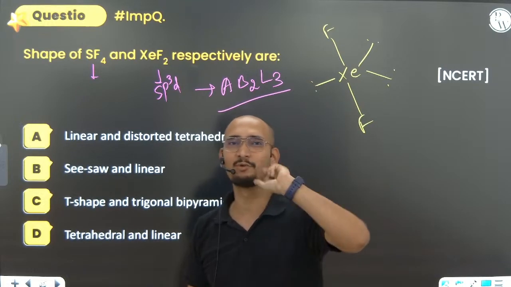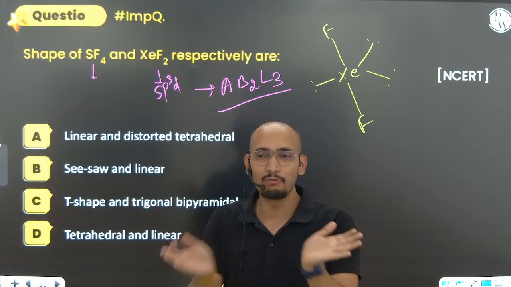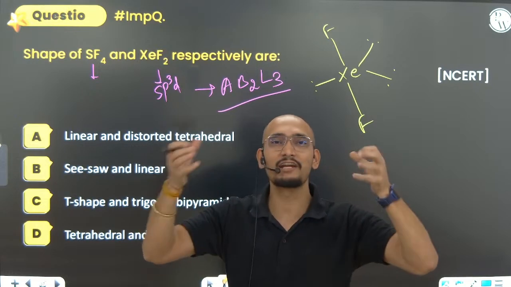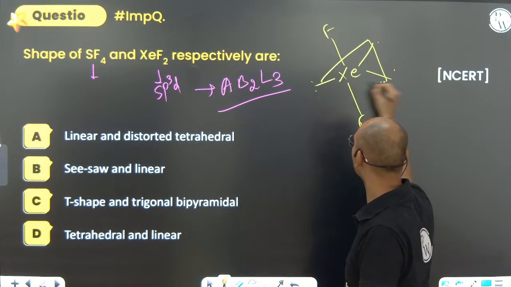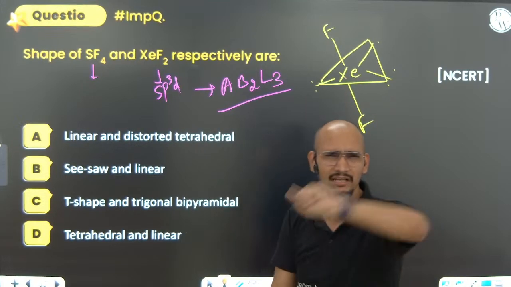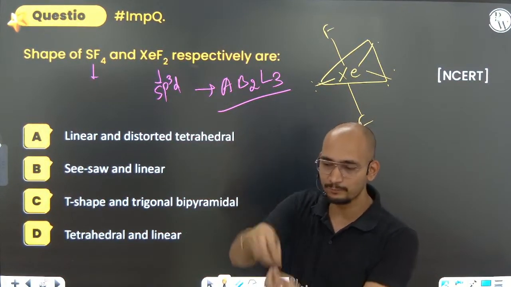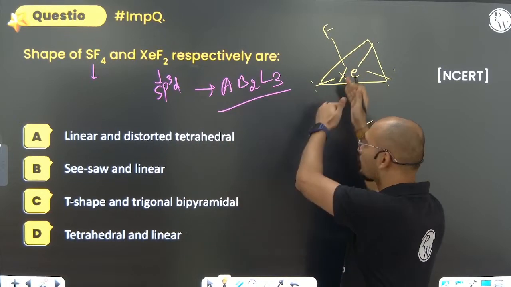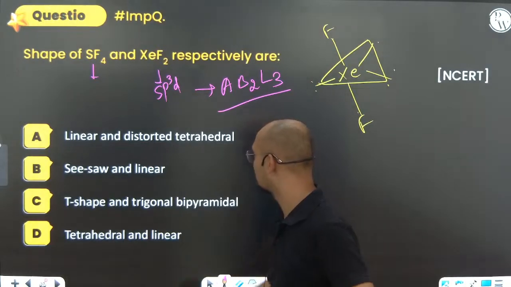Bent's rule says that if there is a more electronegative element, it will always be on the axial position, never on the equatorial position. The reason being, equatorial positions are smaller and their electronegativity is high. Fluorine will never take that place. Fluorine will always go for positions where electronegativity is less or percentage s character is less. So here percentage s character is less, so fluorine occupies the axial position, not the equatorial position. So we can say this is linear and this is seesaw. Option B.